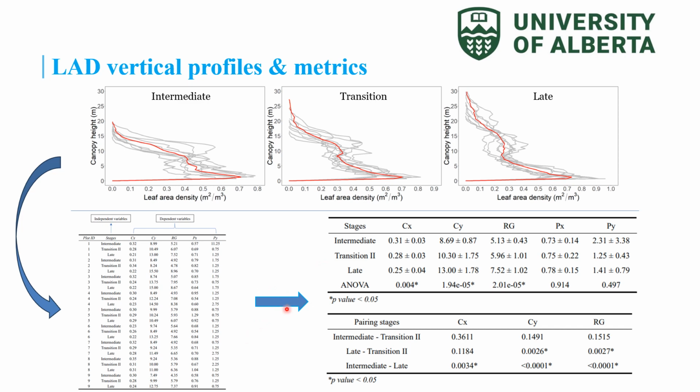Besides, I also ran pairwise comparisons and I put the result in this table. We can see intermediate and late are significantly different in Cx, Cy, and Rg. Also, late and transition are significantly different in Cy and Rg. Although intermediate and transition don't show significant differences in Cx, Cy, and Rg, we can still see the difference in other ways.